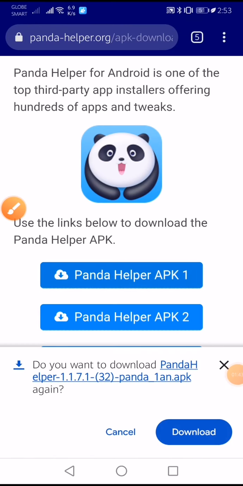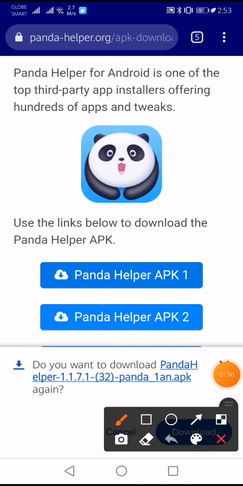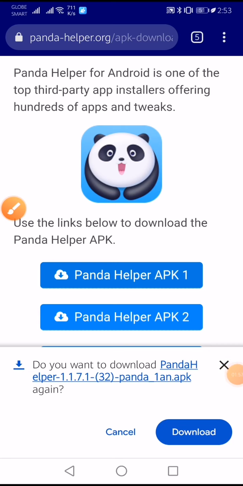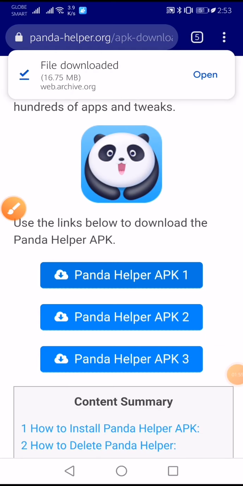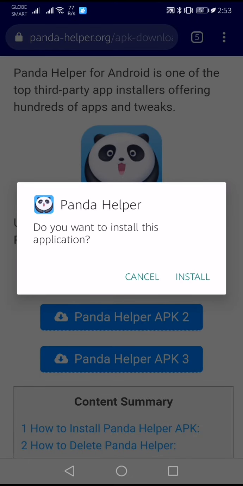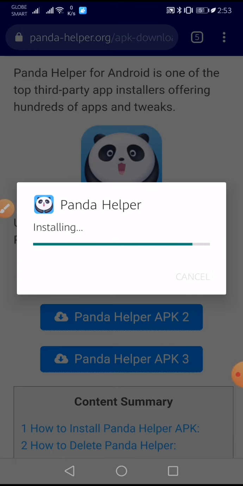So let's wait, then there you go, download. Tap download as you have seen there, then the file is downloaded, and just open it. Then Panda Helper asks, do you want to install this application? Okay, just tap install. Panda is installing. Okay, so app installed, let's just click done.